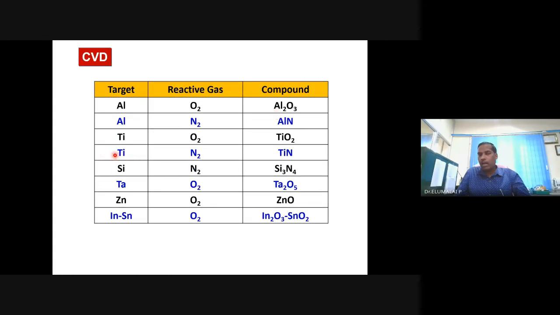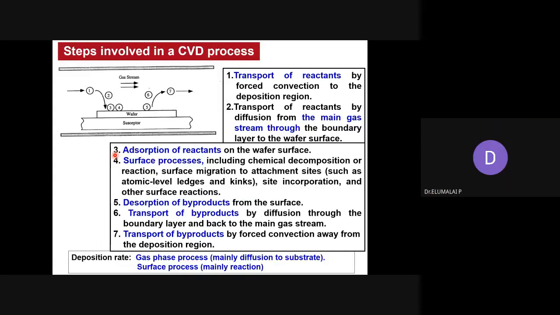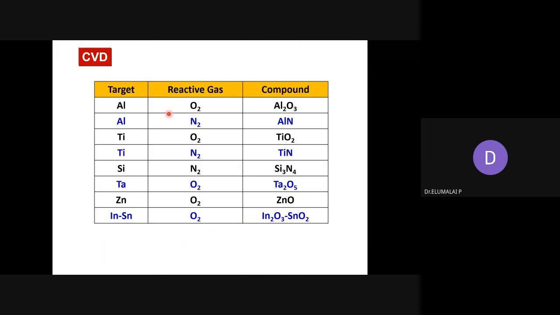Similarly, if titanium is the substrate, here, this one, this is the substrate, and nitrogen is the carrier gas or reactive gas, all other things closed, at high temperature you are going to get titanium nitride.